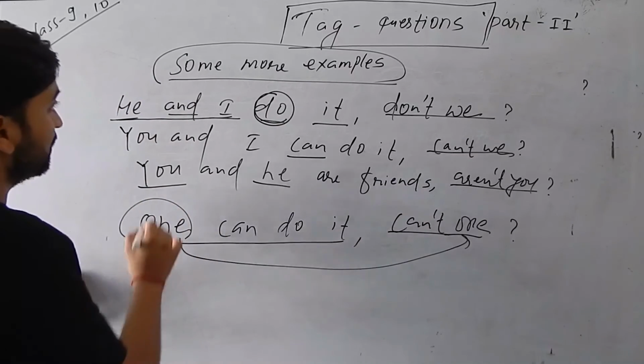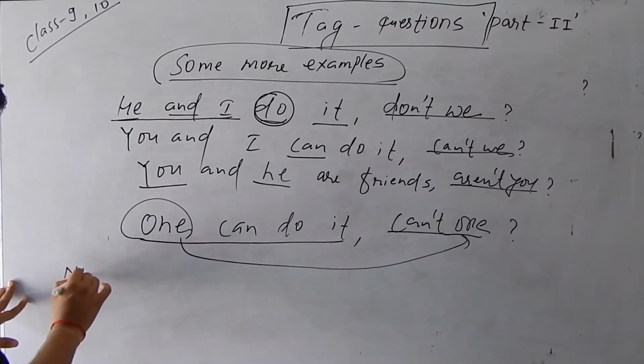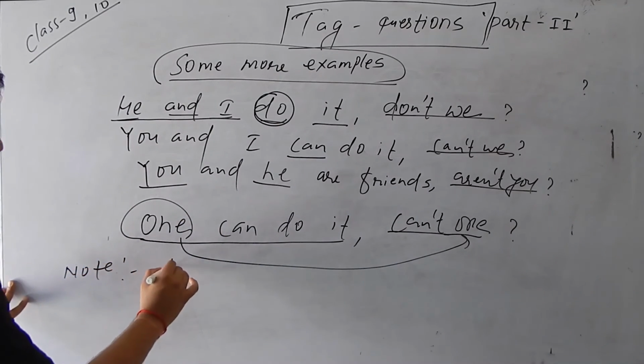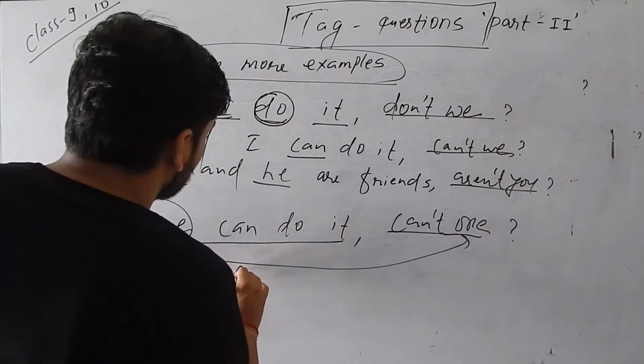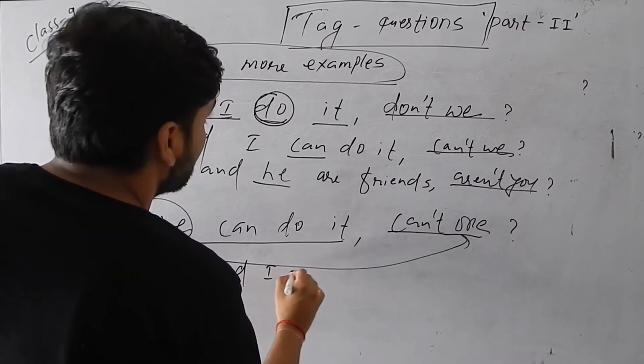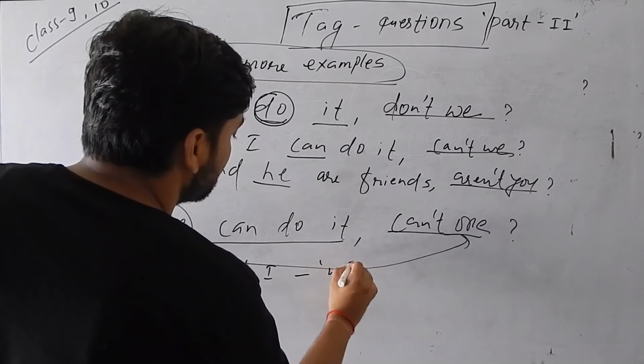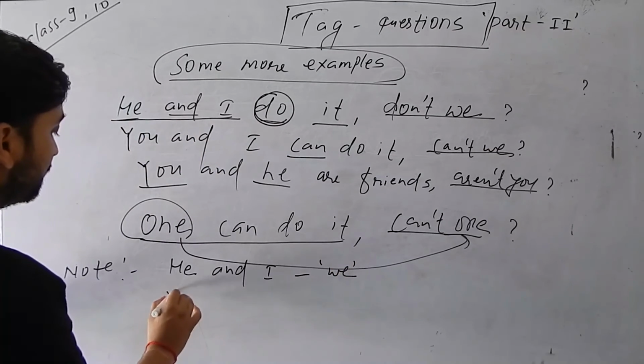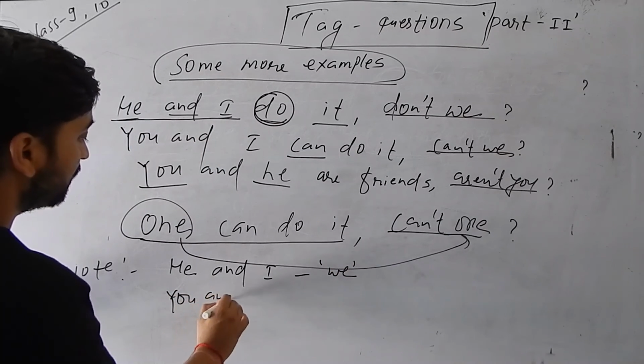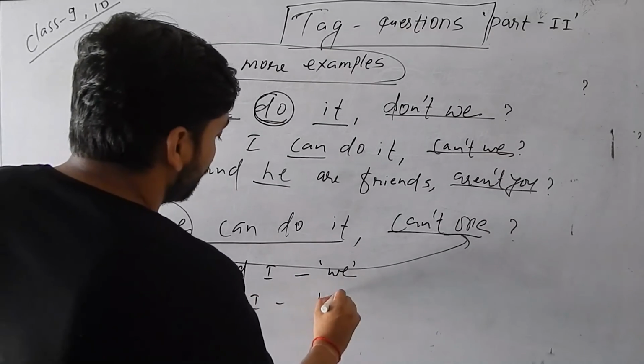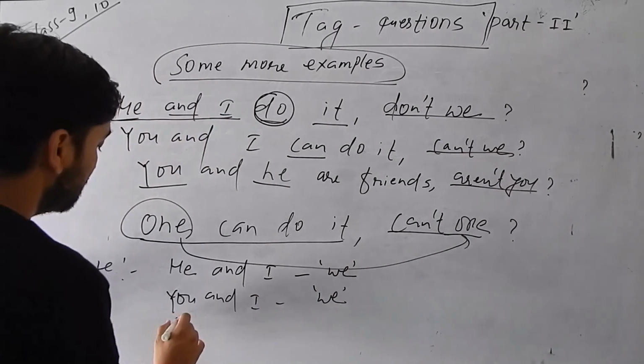Similarly, you can write in notes like this: he and I, then the subject we is used for that. Similarly, you and I, and the same we subject is used for the tag.